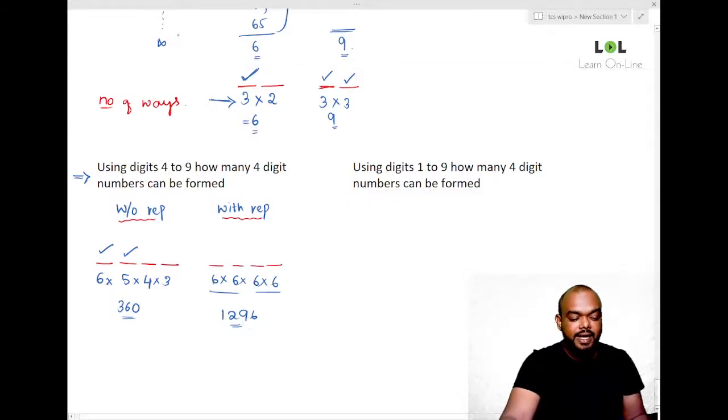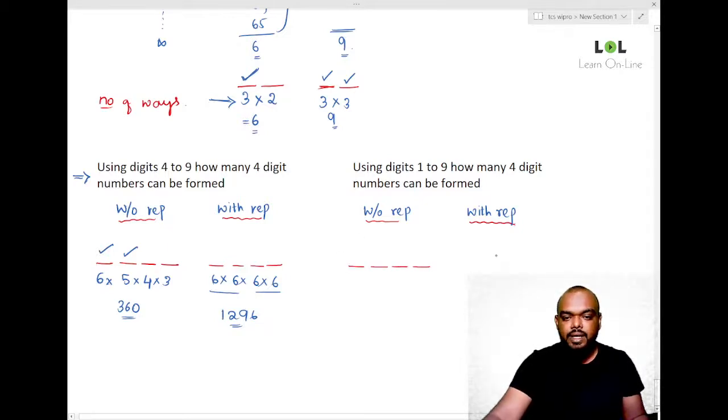So we will get again two cases. Which are those two cases? One is without repetition and another one is with repetition. So slowly we'll increase the level, guys. Step by step, I'll be increasing the level of the question. Observe. You'll see many different types of questions here. Again, 4-digit numbers means 4 places. Here as well, 4 places.